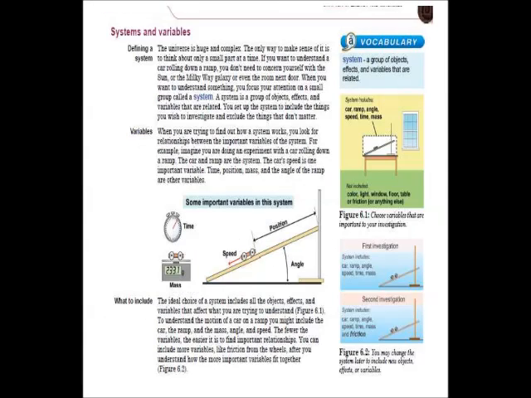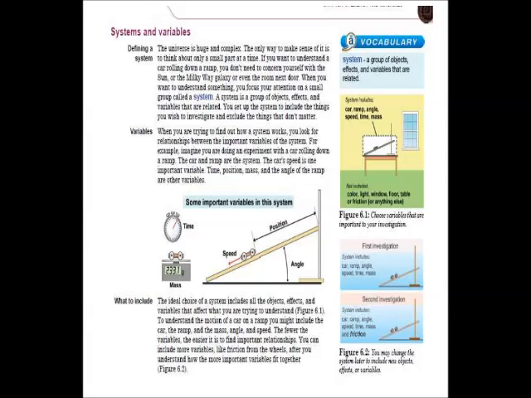Systems and variables. The universe is huge and complex. The only way to make sense of it is to think about only a small part at a time. If you want to understand a car rolling down a ramp, you don't need to concern yourself with the sun or the Milky Way galaxy or even the room next door. When you want to understand something, you focus your attention on a small group called a system. A system is a group of objects, effects, and variables that are related. You set up the system to include the things you wish to investigate and exclude the things that don't matter.